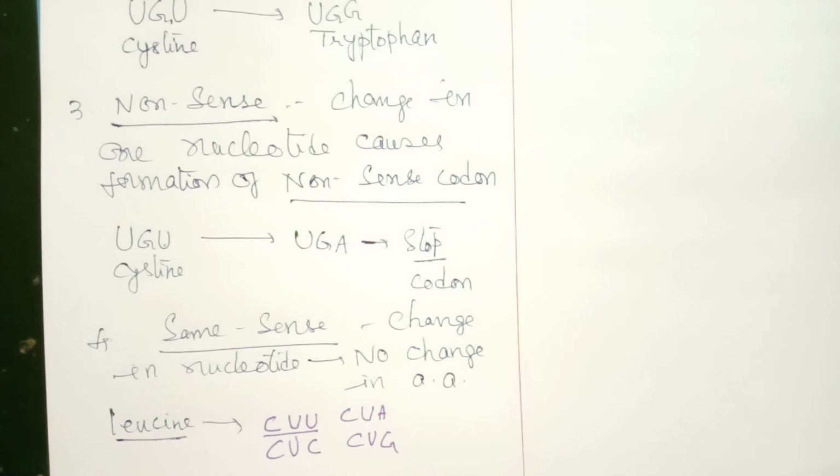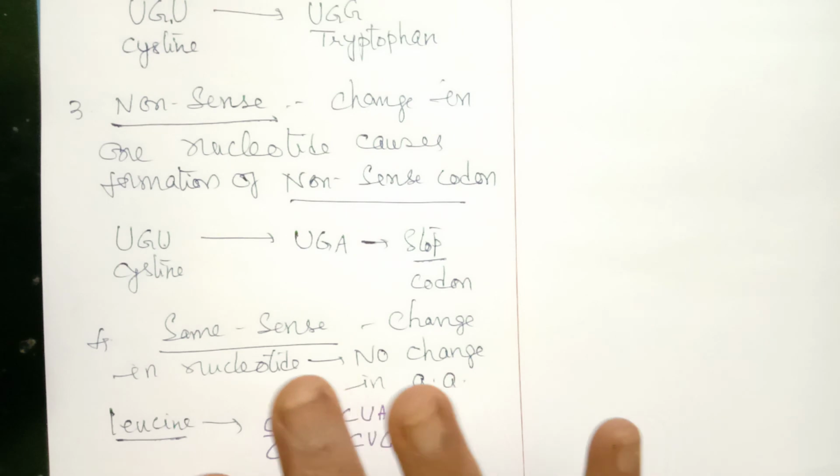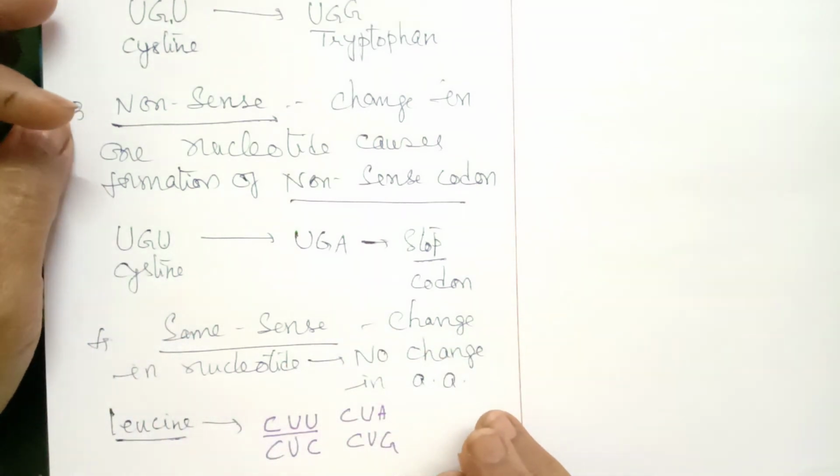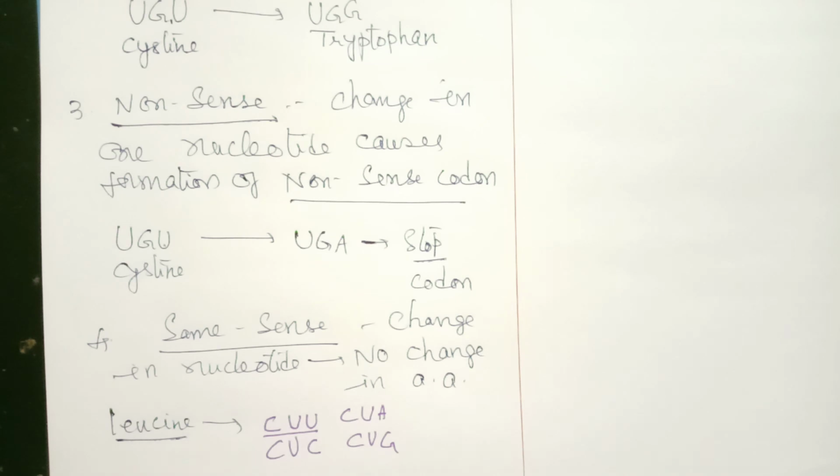So, I think children, I have discussed this topic, genetic code and its mutations, in detail. This is a bit longer video, but we can't help it because some things we have to discuss in one stretch. Once you watch the video in one go, you will be able to understand very clearly. You can watch as many times as possible, subtopic wise also, because I have divided the topic into 5 subtopics. Each subtopic you take and try to understand and learn it. That will be very, very useful to you children. I hope you have understood it.